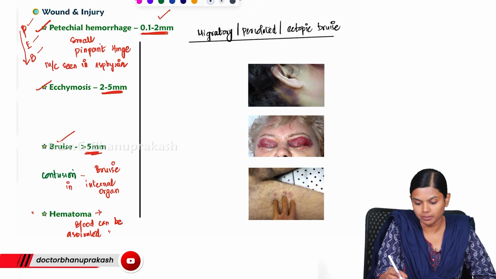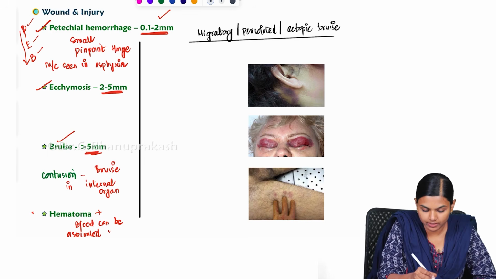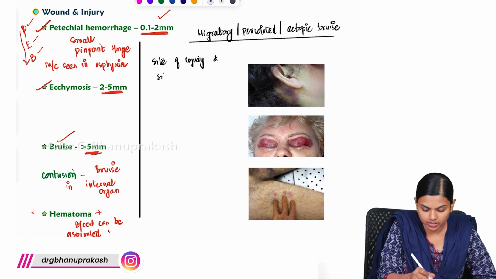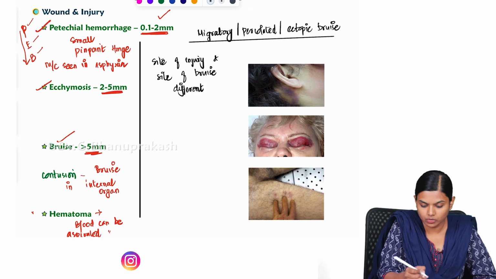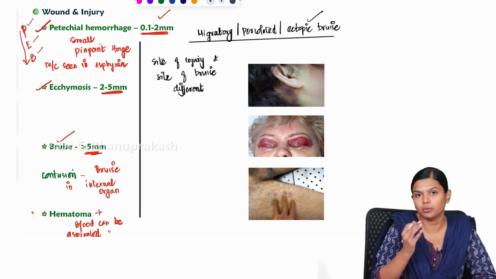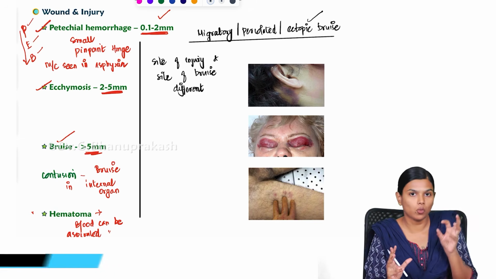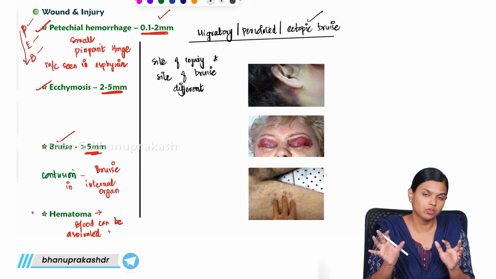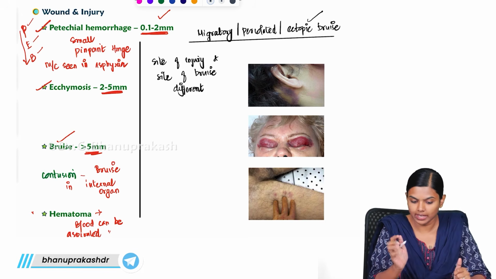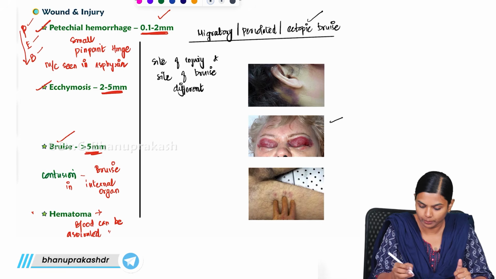What we mean by this is that the site of injury and the site of bruise will be different. That is why we call it an ectopic bruise. There will be impact over one side and the injury would be visible over another side. So the example for this is this one.